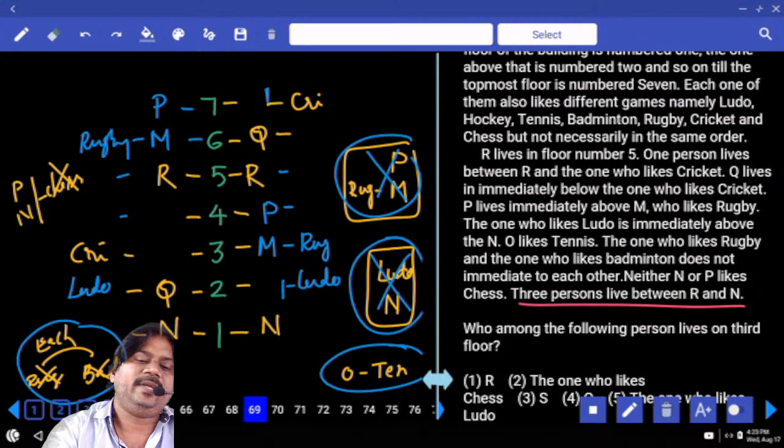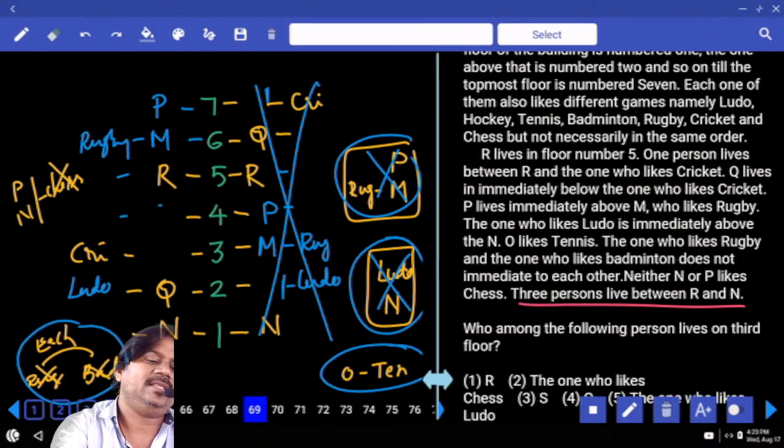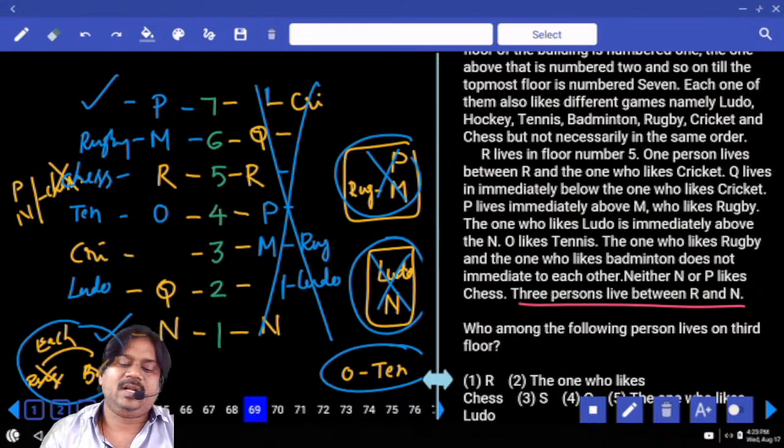There are only 2 vacancies to write O here. So can we write tennis here? No, which is not possible. Is it the only place of O? Yes. And who likes here? Tennis. Is it the place of chess? No. Is it the place of chess? No. Is it the only place of chess? Yes. And what about the next information?